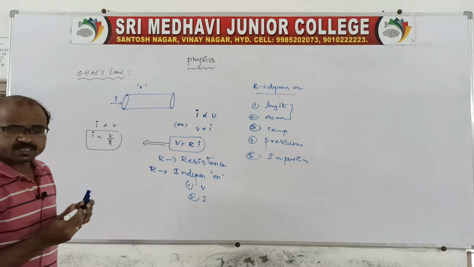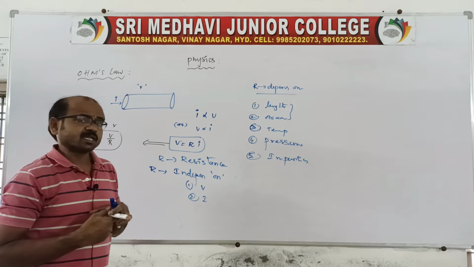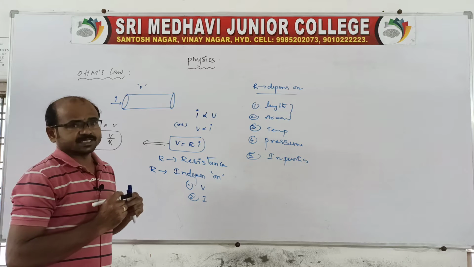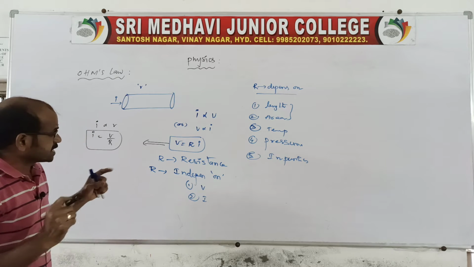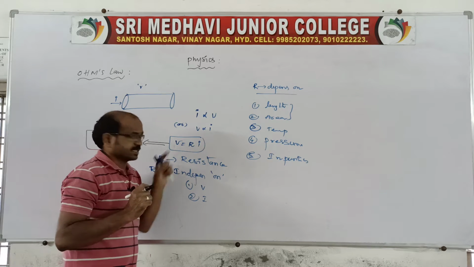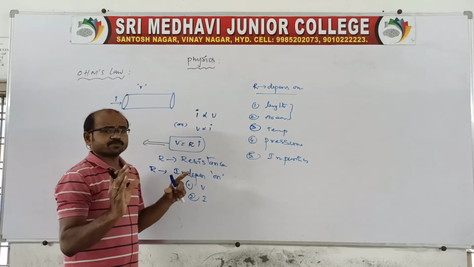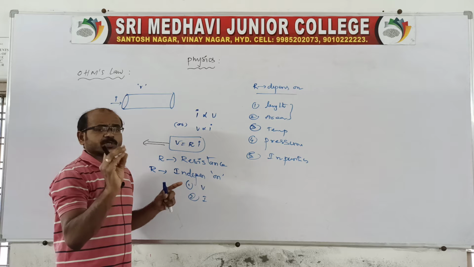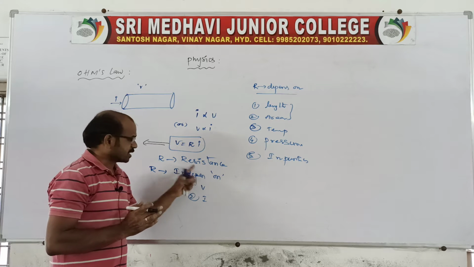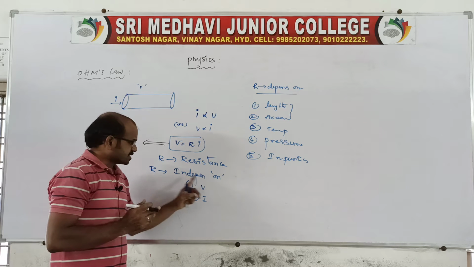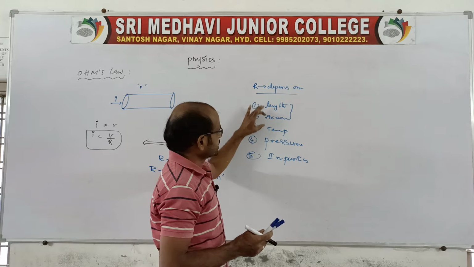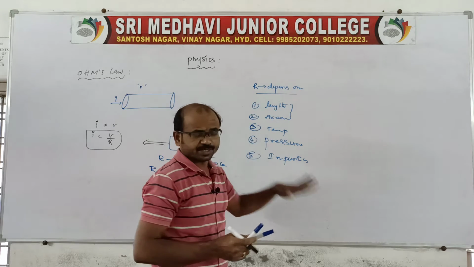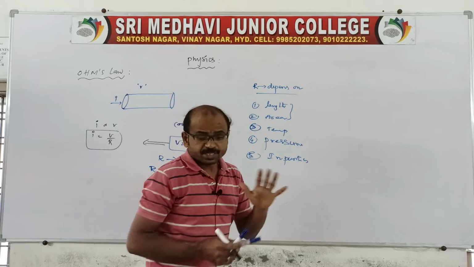Capital R is the resistance, also called specific resistance. It does not depend on V and I. It is a specific property of a material. But capital R depends on length, area, temperature, pressure and impurities.